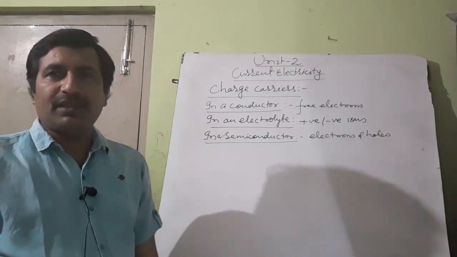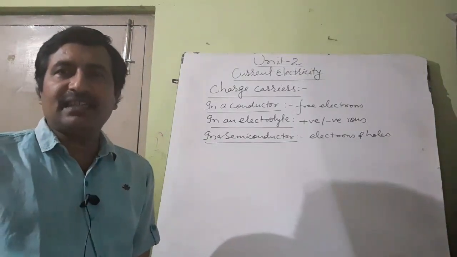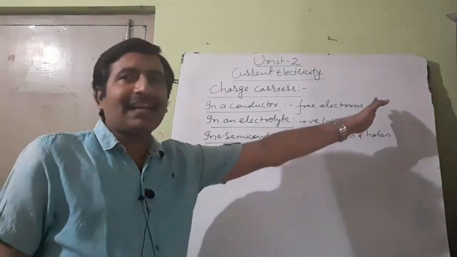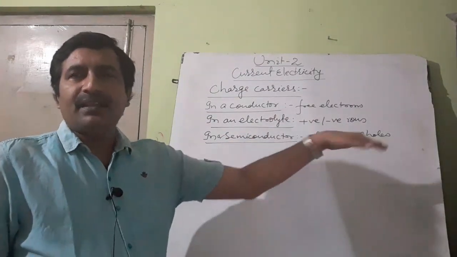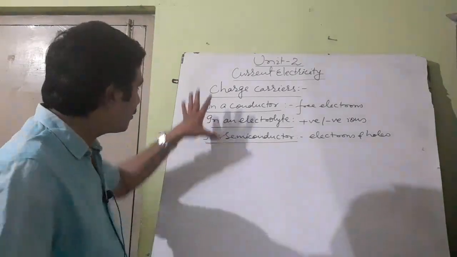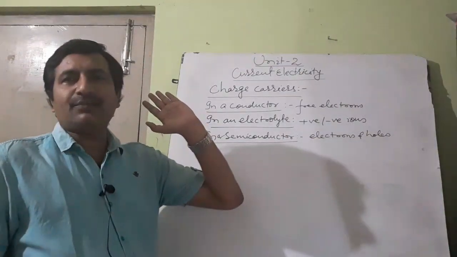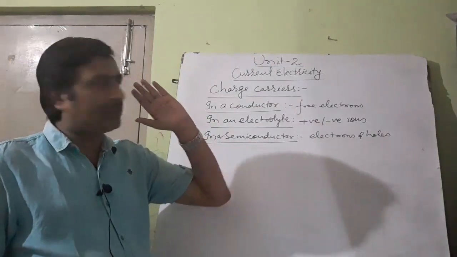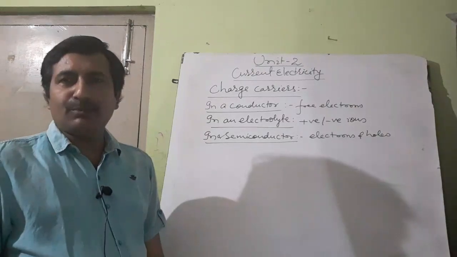will be introduced when you start learning modern physics, semiconductors. There the idea of holes will be introduced. Here you just know that holes are supposed to be positively charged. Actually it is the vacancy for electrons. So these are the charge carriers. If free electrons move, charge will flow. If positive and negative ions move, charge will flow. If holes move, charge will flow.